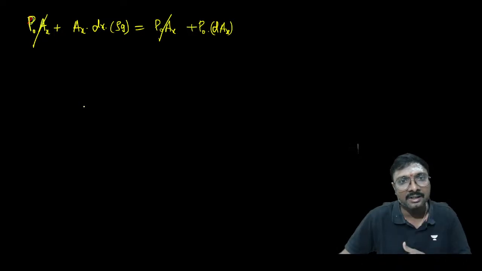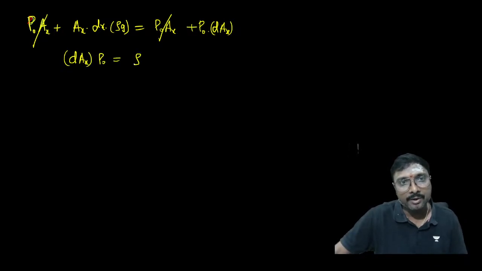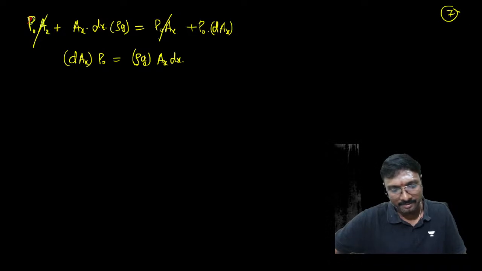Isn't it, all of you? This P naught Ax and that P naught Ax cancel, right? We are left with these two terms only. dAx is nothing but the change in the area, into P naught, equal to rho into g into Ax into dx. Yes, now how can you get these values? If you observe, you do the integration.